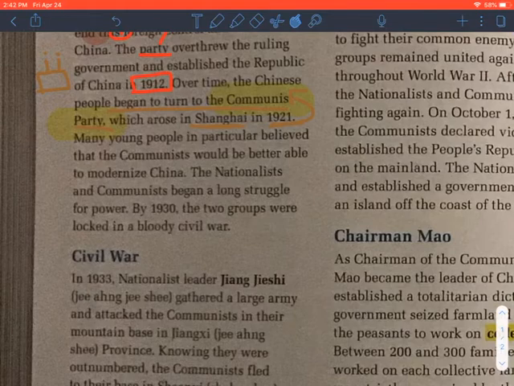Many young people in particular believed that the communists would be better able to modernize China. So these are their thoughts. Hey, maybe they'll be the ones. We need the Communist Party to make China its own self-fulfilling, self-sustaining country. The nationalists and communists began a long struggle for power. By 1930, the 2 groups were locked in a bloody civil war.